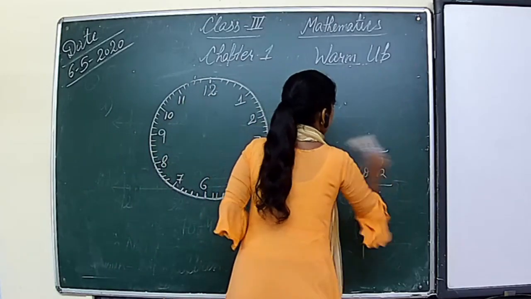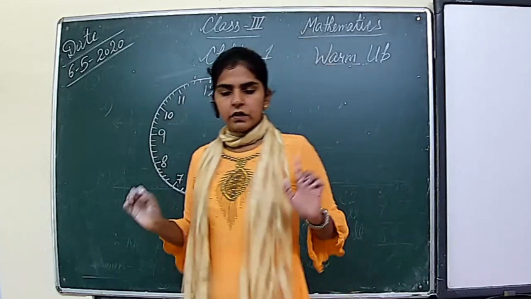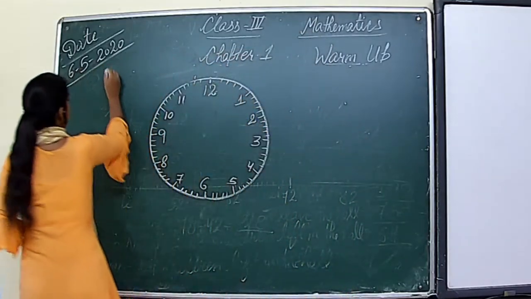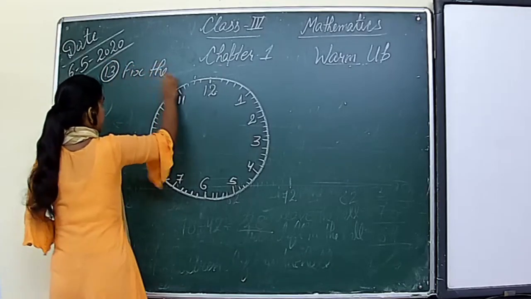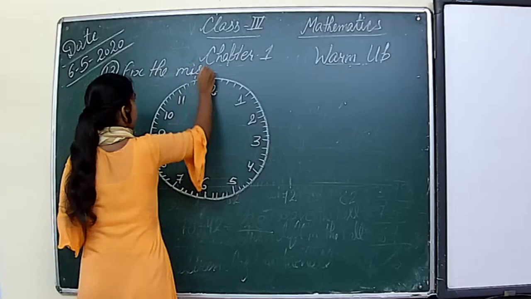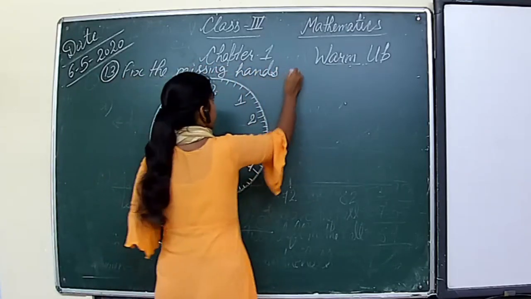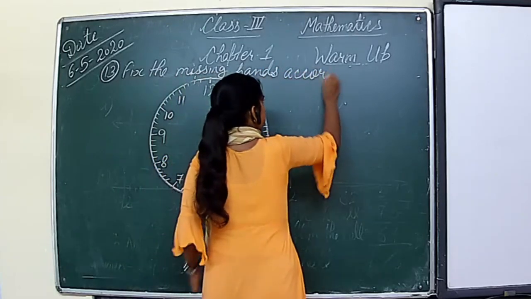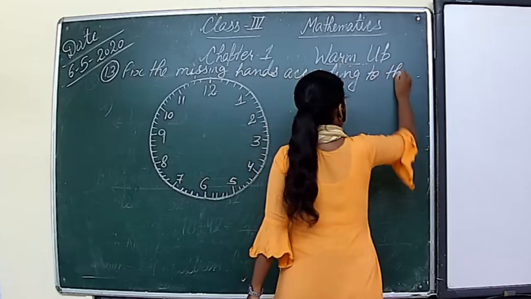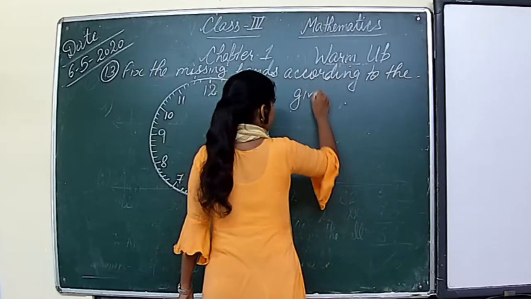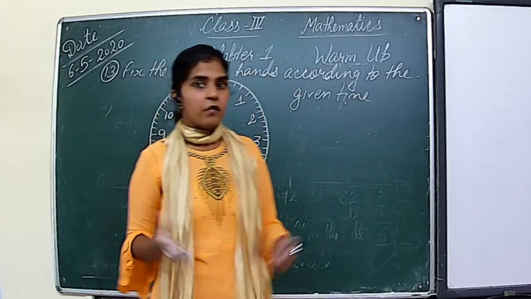Question number 13 is, fix the missing hands according to the given time. Okay? So let us see what is missing, what we need to find.